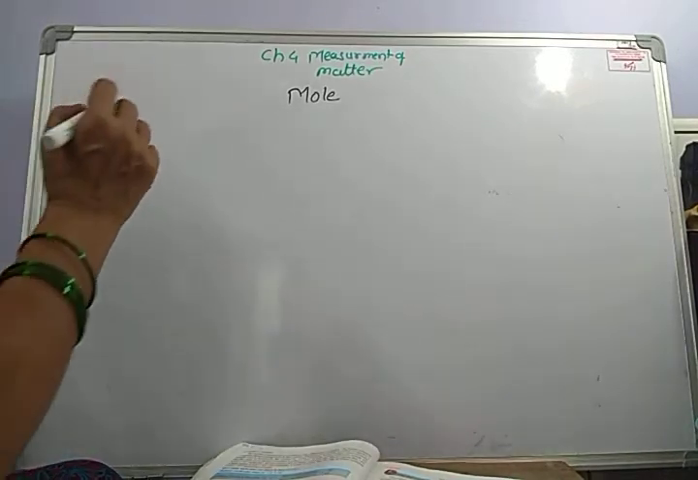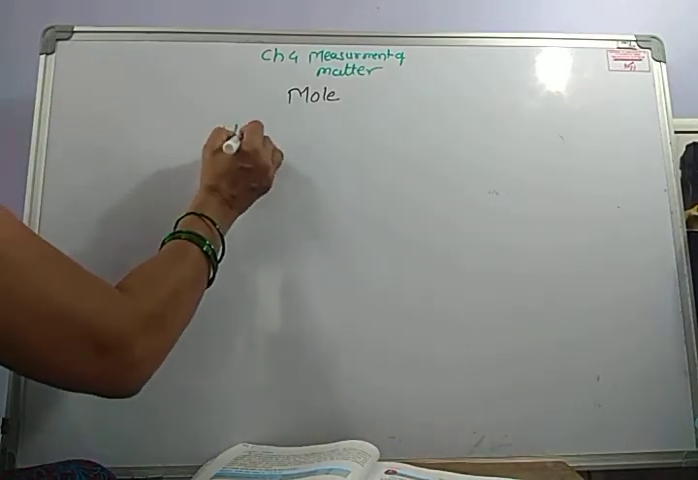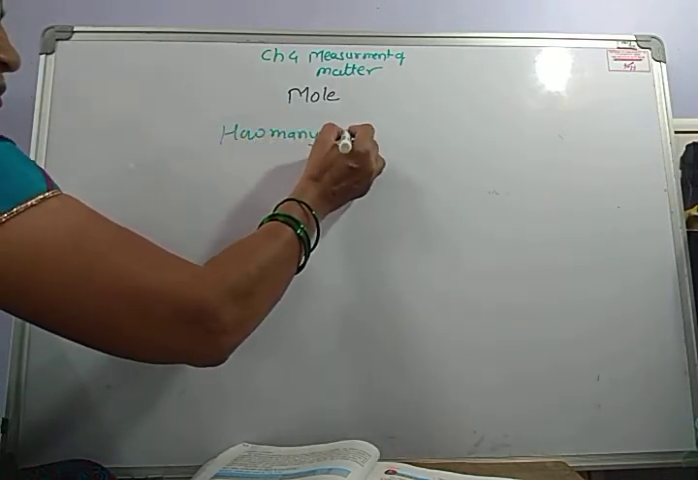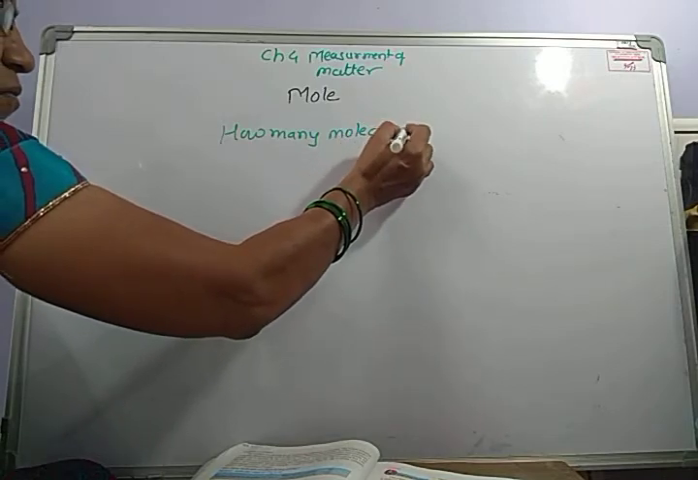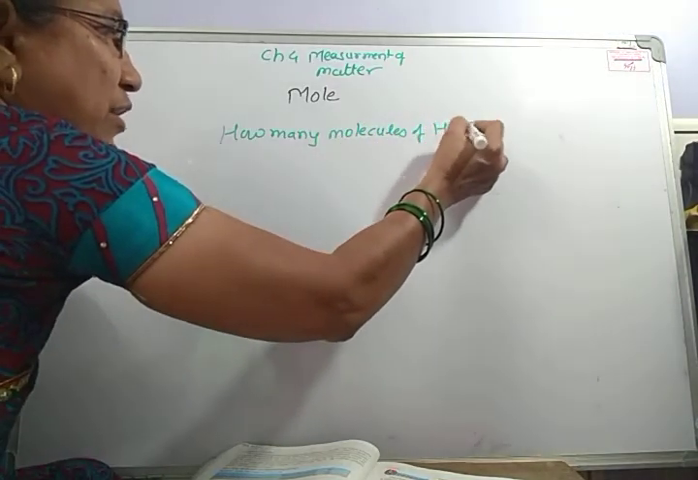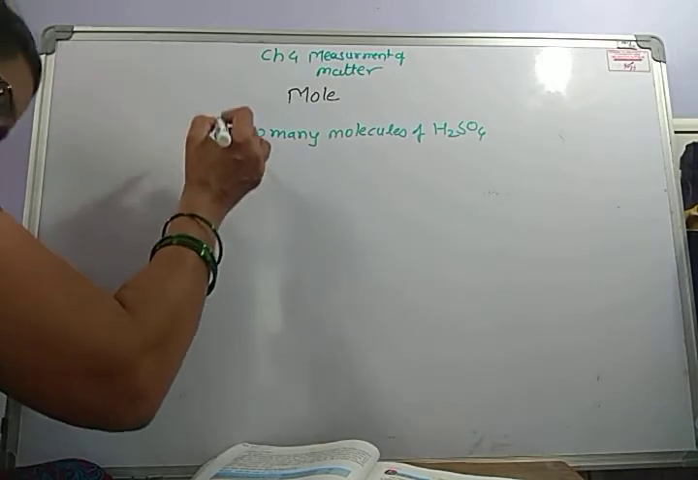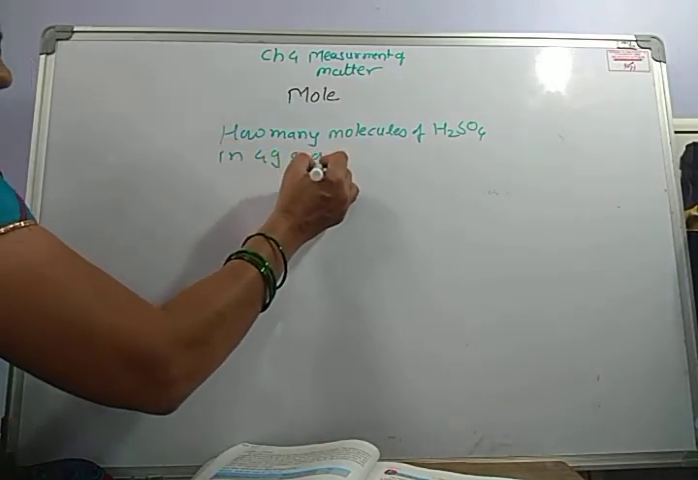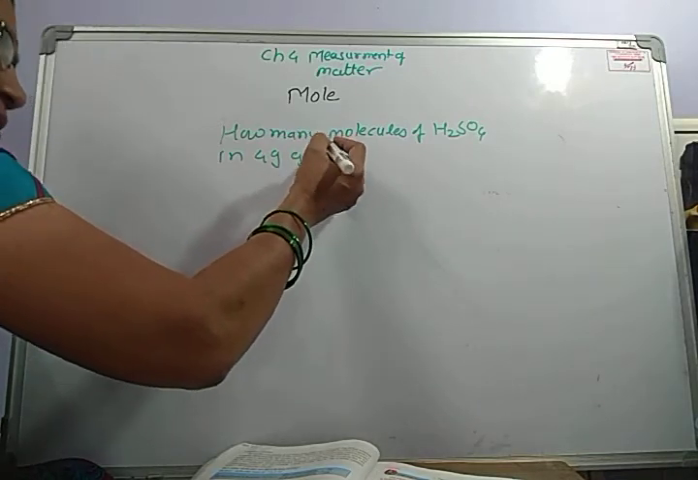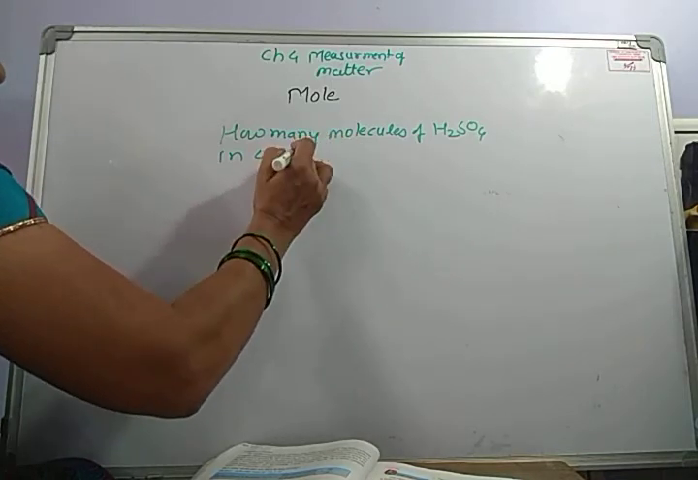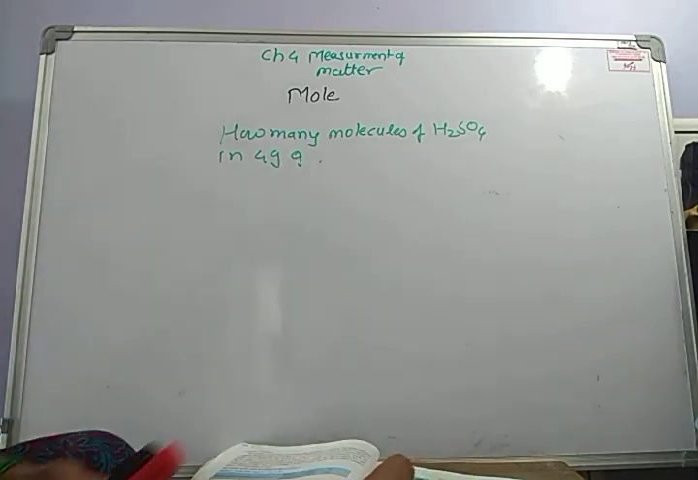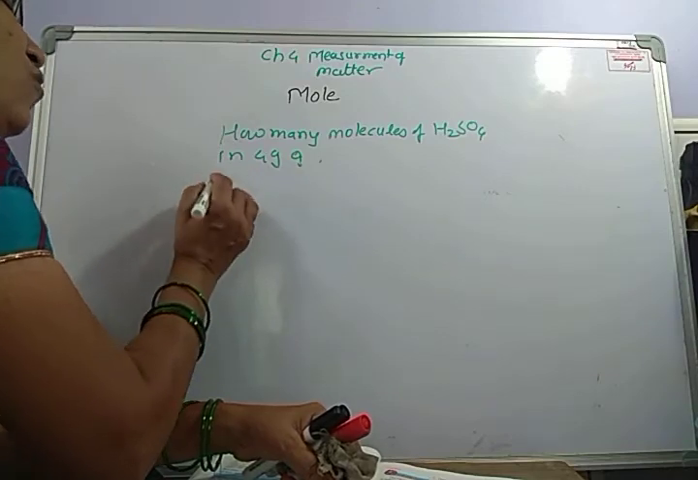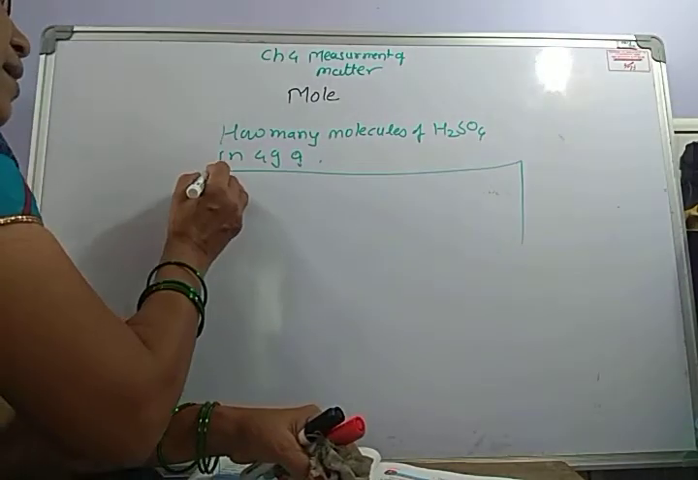Similarly, we can solve: how many molecules of H2SO4 in 49 gram of sample? In 49 gram of H2SO4. Now let's find the H2SO4 molecular mass table.